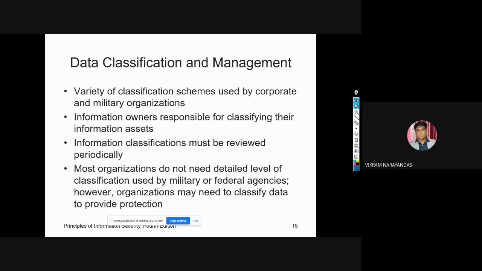Most organizations do not need the detailed level of classification used by military and federal agencies. However, organizations may need to classify data to provide protection, so information classifications must be reviewed periodically.